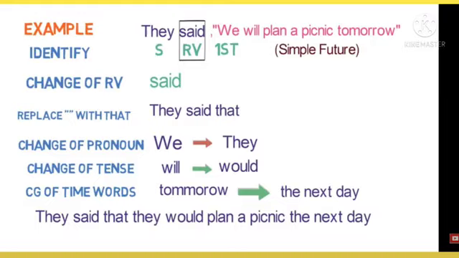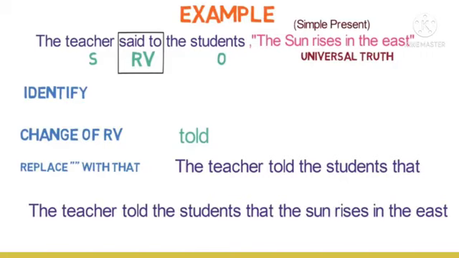I hope you understand the 6 steps in these examples. Children, look at the chart. The teacher said to the students, the sun rises in the east. So, the first one, identify the subject. Subject is the teacher. The students is object. Said to is the reporting verb. Now, within the quotation marks, the tense is simple present.